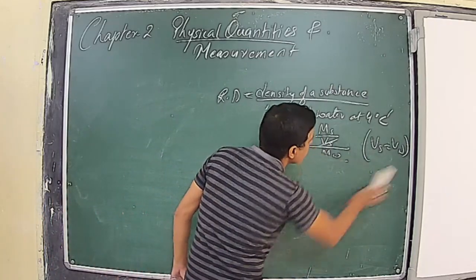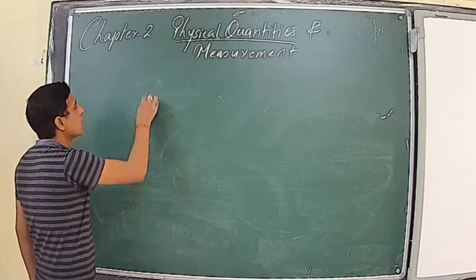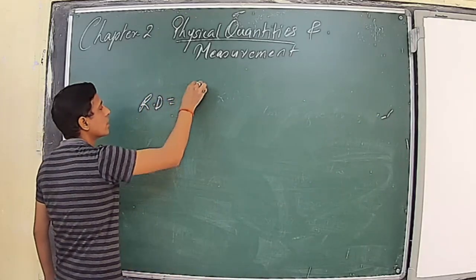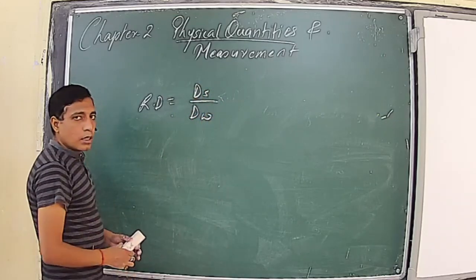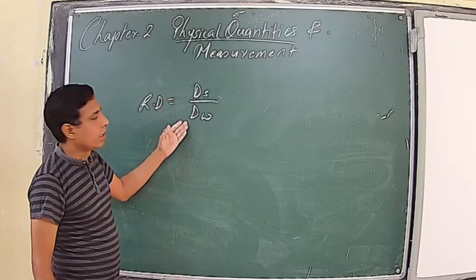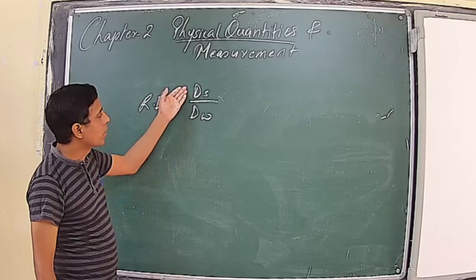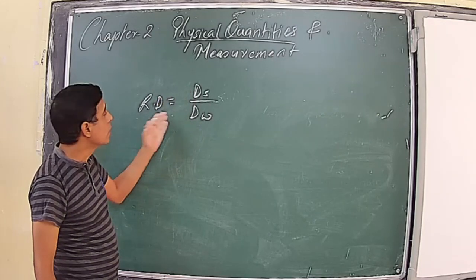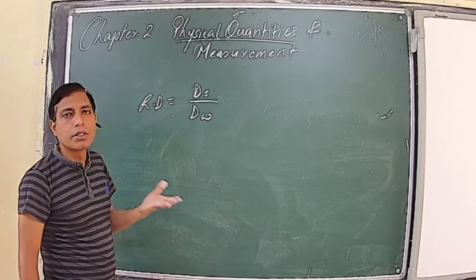Now one more question is asked: what is the unit of relative density? Relative density is a unitless quantity. It is just a comparative number. Any quantity which is defined as the ratio of two similar quantities is unitless. So it is defined as the ratio of density to density, the comparison of two similar quantities. So relative density is just a comparative number, which is a unitless quantity.